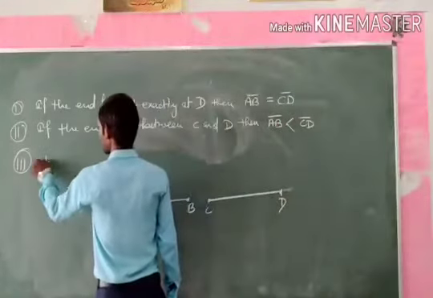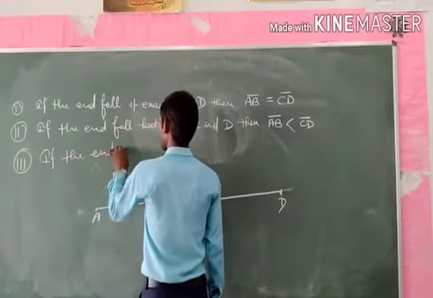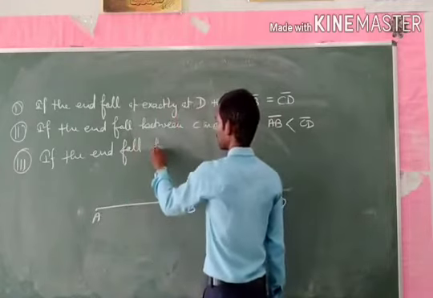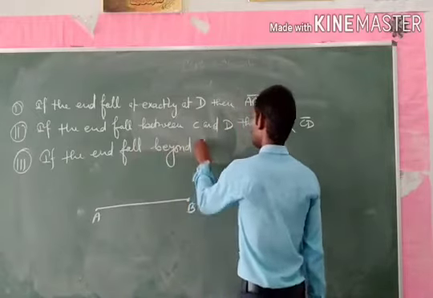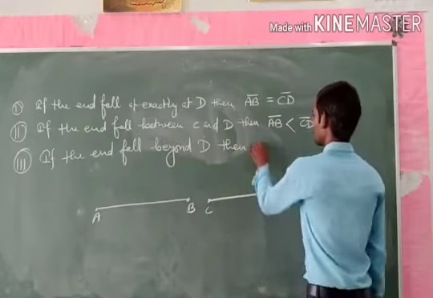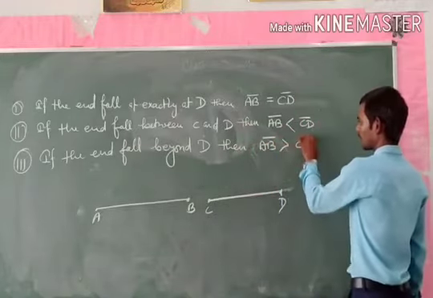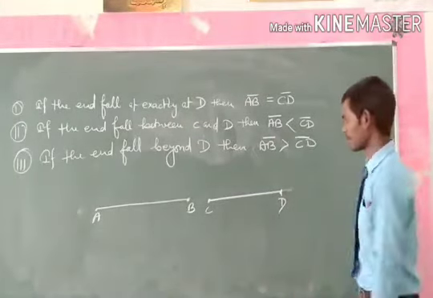And the third: if the end falls beyond the point D, then AB is greater than the line segment CD. Here you can also see it by the figure.